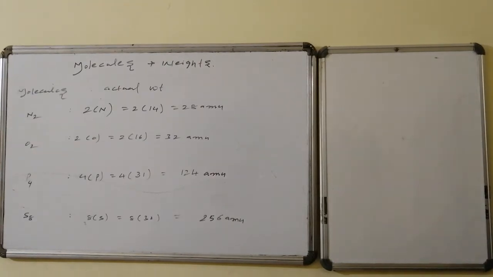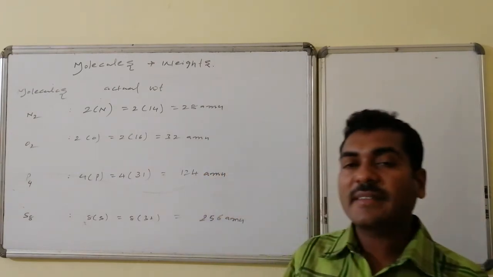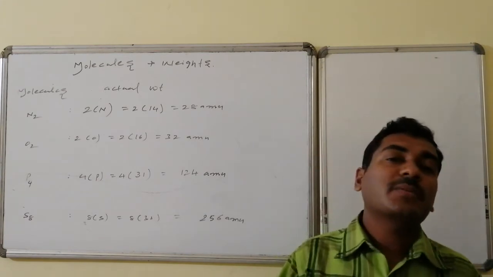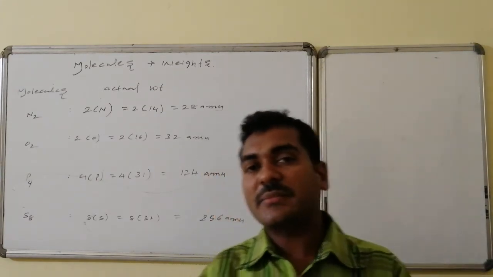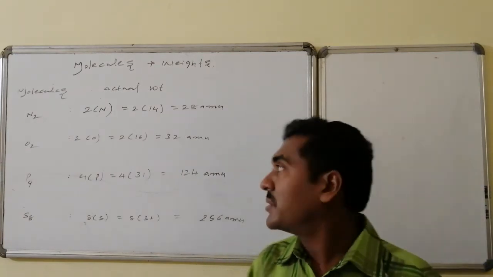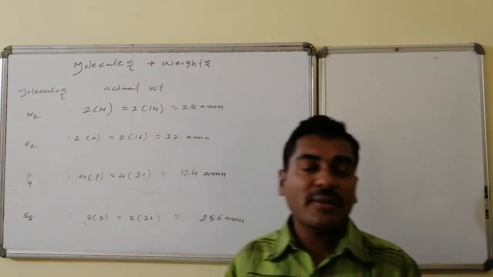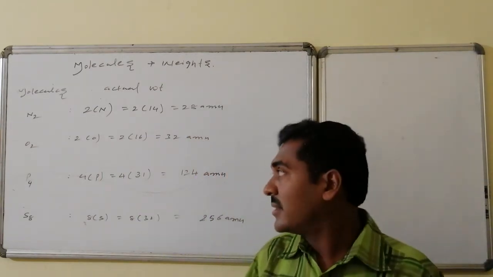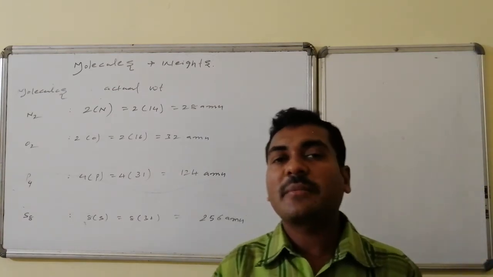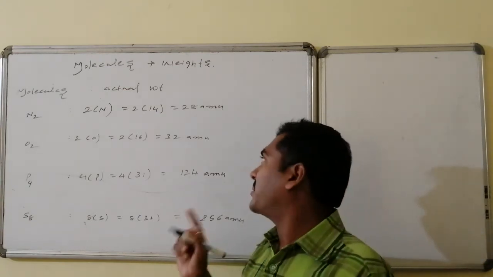Some other molecules are homodiatomic molecules like nitrogen and oxygen, and tetraatomic molecules like phosphorus, as well as sulfur. The nitrogen molecule consists of 2 nitrogen atoms, that is twice nitrogen, and each nitrogen atom weighs 14 AMU. So 2 into 14 is equal to 28 AMU. Similarly, the oxygen molecule consists of 2 oxygens, so its molecular weight is twice the oxygen atomic weight, that is twice 16 AMU, which is equal to 32 AMU.